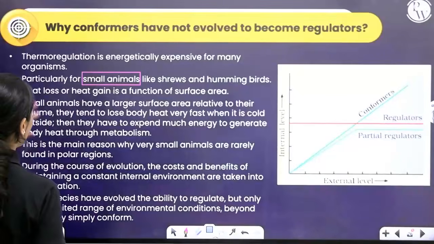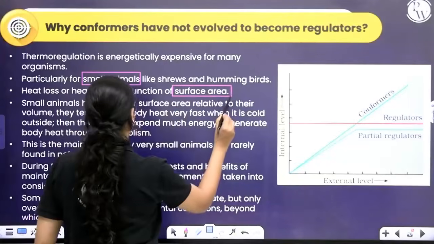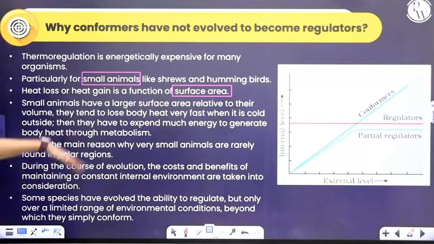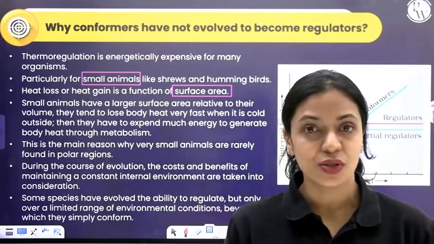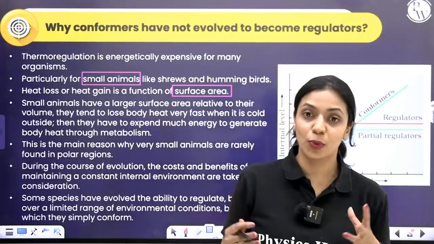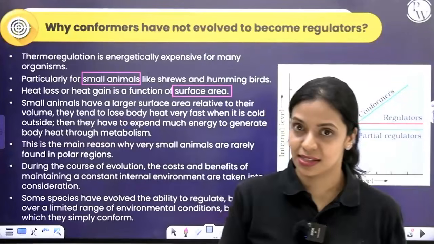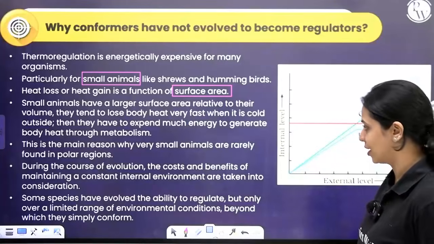Okay? So particularly for small animals like shrews and hummingbirds, heat loss or heat gain is a function of surface area. Small animals have large surface area relative to their volume. So they tend to lose their body heat very fast when it's cold outside. Then they have to expend more energy to generate body heat through metabolism. That is the reason why wherever the climate is very cold, like in the polar regions, you don't find that many small animals. You mostly find big mammals, right? It's not like they're completely absent, but they are less. That is the main reason why small animals are rarely found in polar regions.